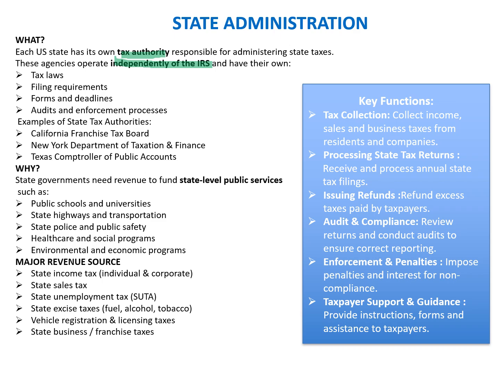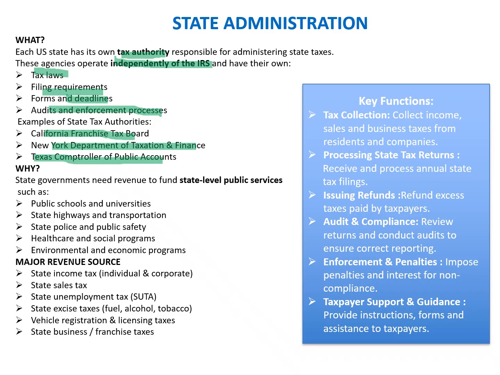This administration looks into the tax laws, filing requirements, forms and deadlines, audits, and the enforcement procedure. Examples of state tax authorities are the California Franchise Tax Board, the New York Department of Taxation and Finance, and the Texas Comptroller of Public Accounts. These are the names assigned to the authority that manages the tax for that particular state.